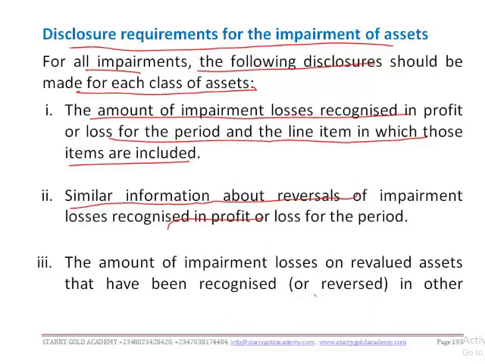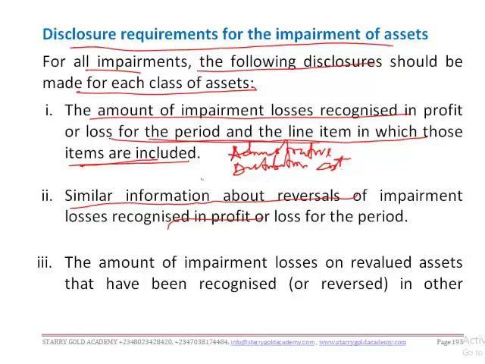Disclosure requirement for impairment of assets. One, an entity should disclose for each class of assets the amount of impairment loss recognized in profit or loss for the period, and the line item in which those items are included. So if it is included in the administrative cost, you should disclose that the impairment loss has been recognized in the administrative cost. Is the impairment on inventory, on a machine, on equipment? Or if it has been recognized under distribution, maybe it is the motor vehicle or the delivery van that is being impaired, you recognize it under distribution cost or distribution expenses.